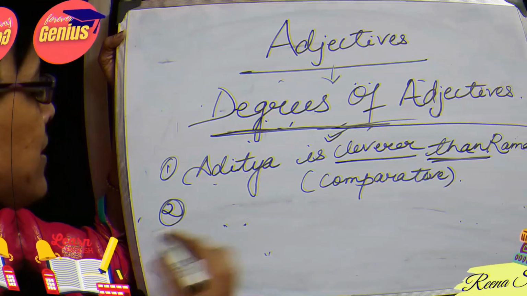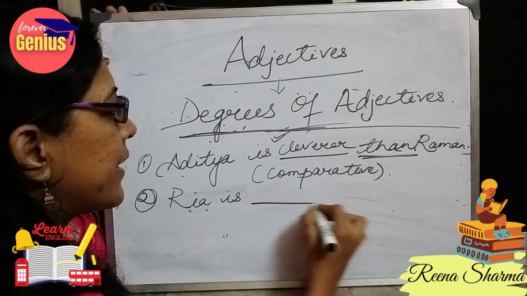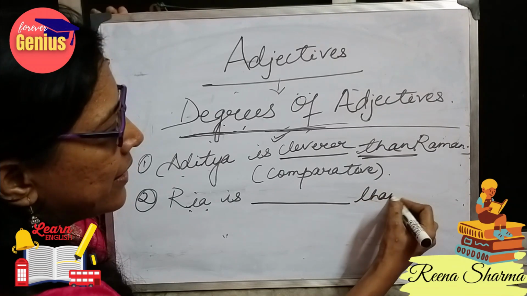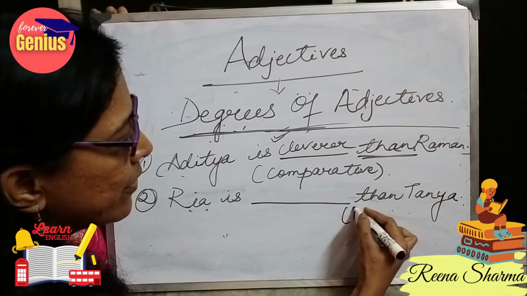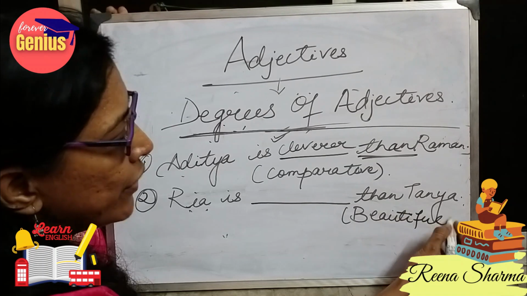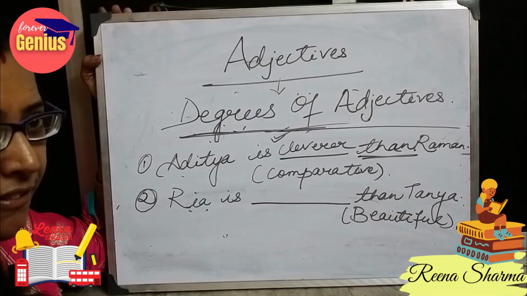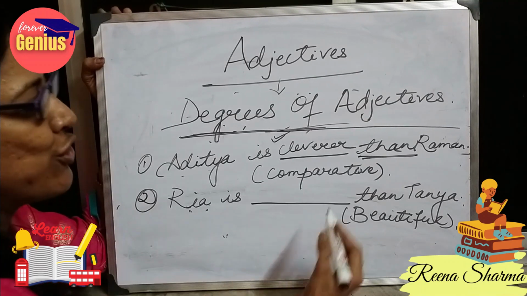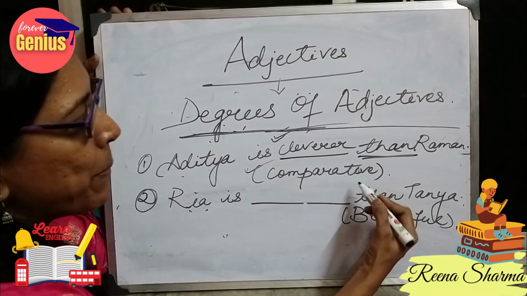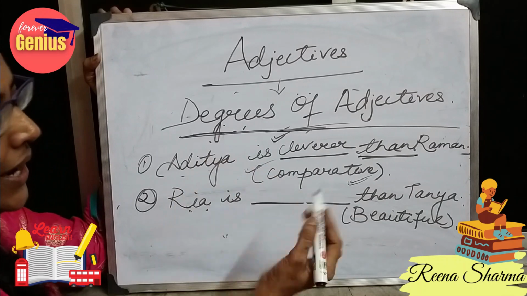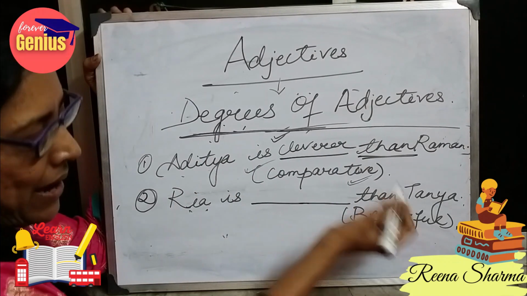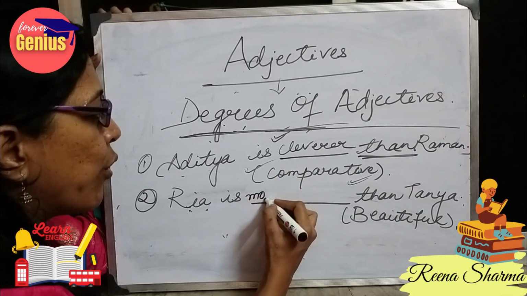One more example. Reena is dash than Tanya. If I give beautiful in the bracket, which form will be used here? Positive, comparative or superlative? Yes, we are supposed to use comparative form because than is given after the fill in the blanks. So it will be more beautiful.